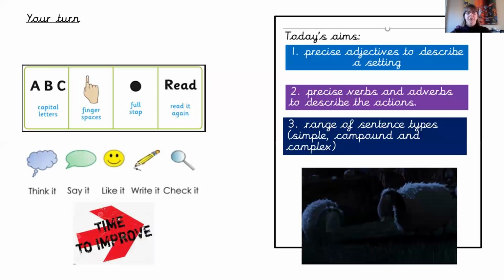I have an ENP, my unsuspecting innocent sheep, and I've got lush green grass. But what type of sentence have I written? Compound, complex, or simple? You're correct. It is a simple sentence. It just has the one verb in it. There are no conjunctions joining either main or subordinate clauses together. Right, your turn. Off you go.